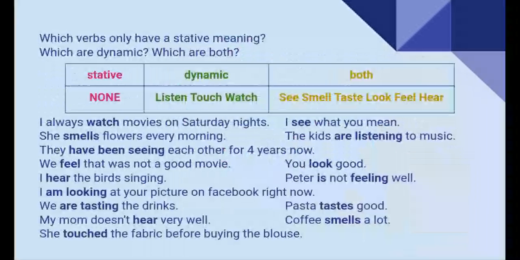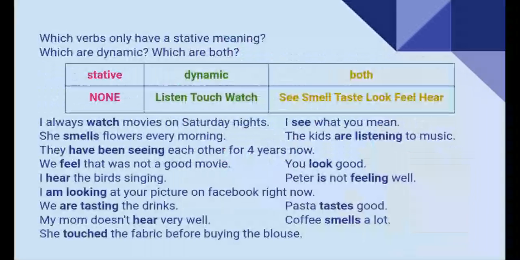Very good. Peter is not feeling well. That is active. That's the way he feels in this moment. I am looking at your picture on Facebook right now. That is dynamic. It's something I do voluntarily. It's happening right now. We are tasting the drinks. That is dynamic. And if you notice here, the meaning of taste is actually like trying.